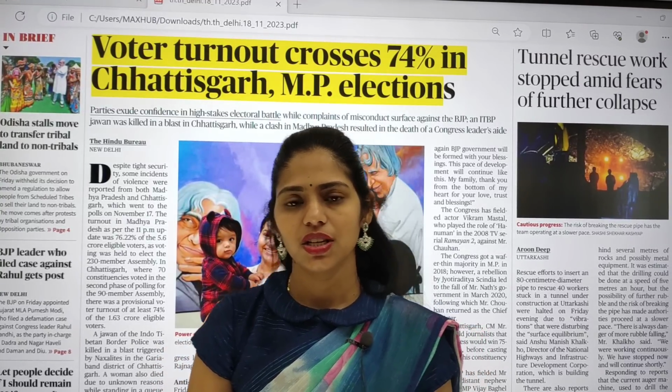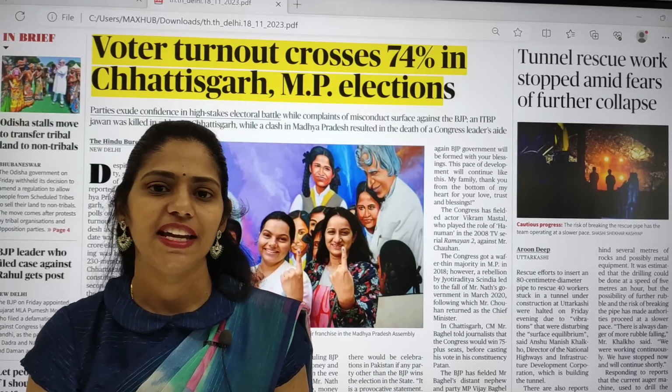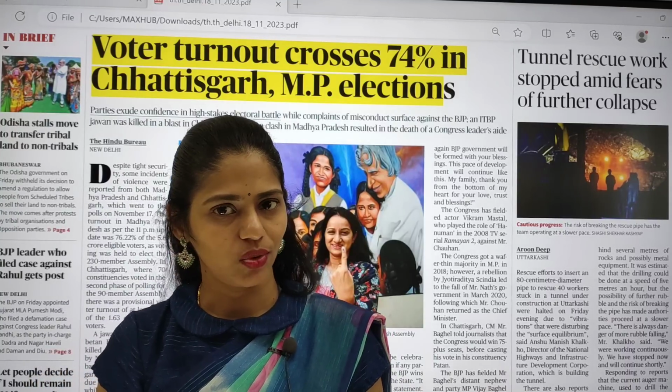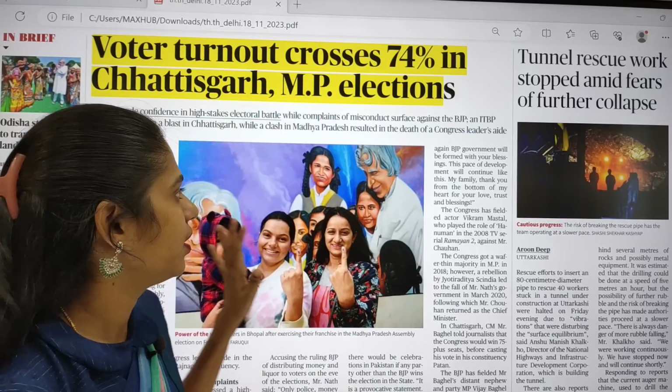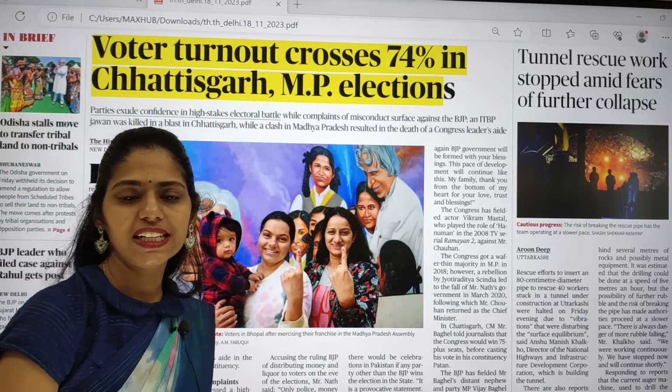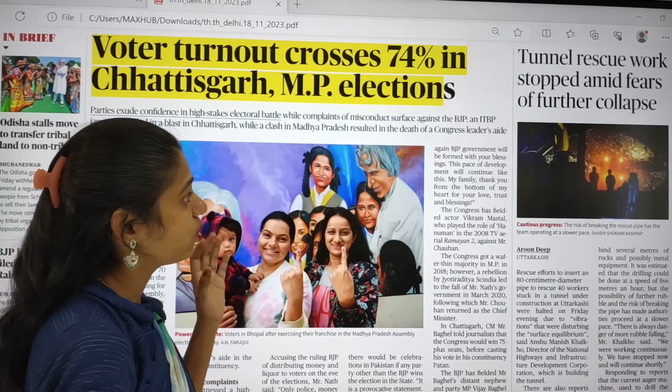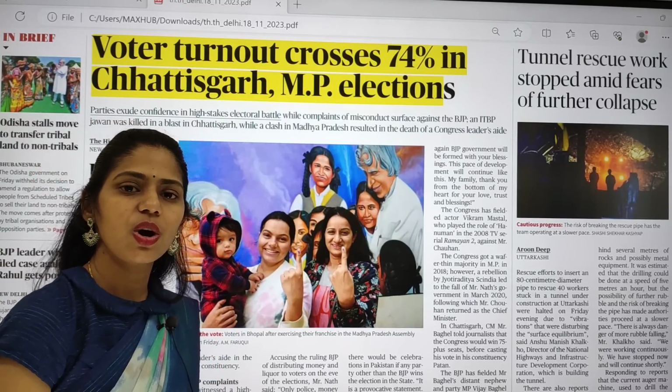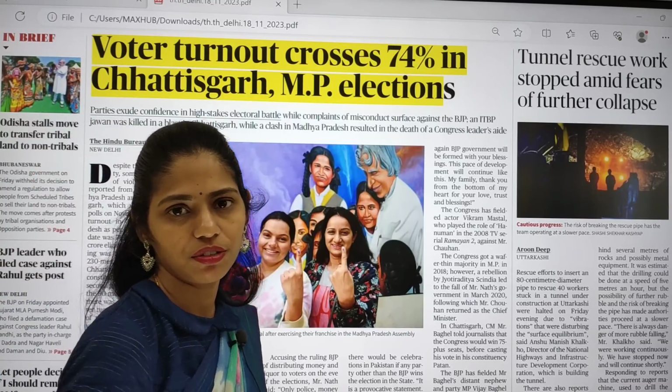Today in this session, we are going to see current affairs of 18th November 2023. So first of all, we are going to take the PDF of Delhi edition of The Hindu and we are going to pick out the articles which are relevant from our examination point of view.